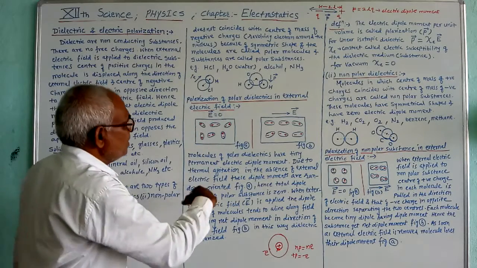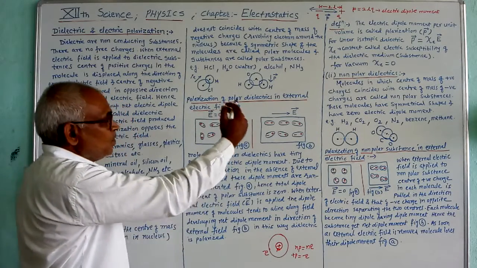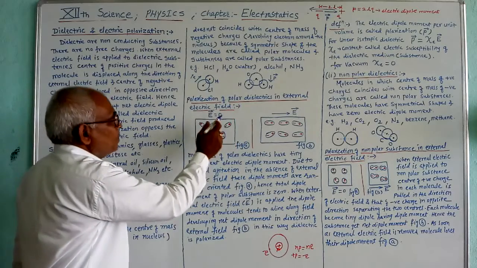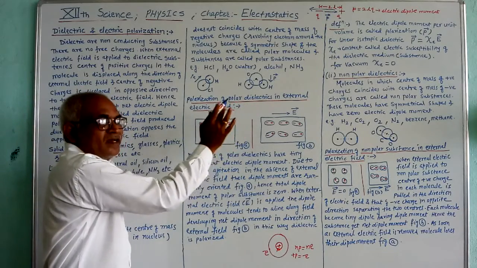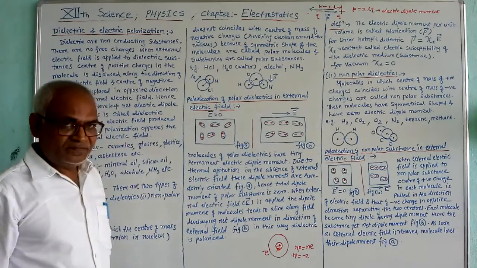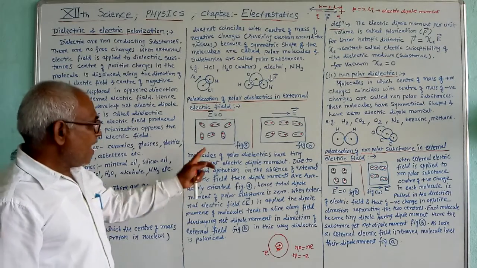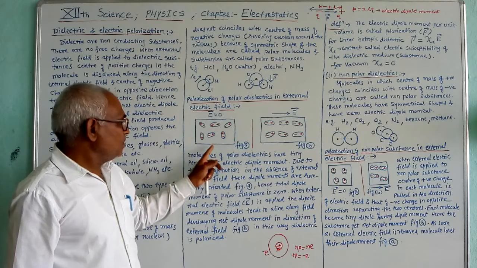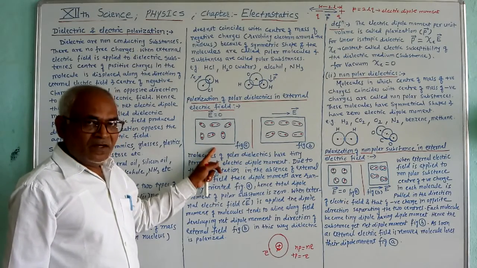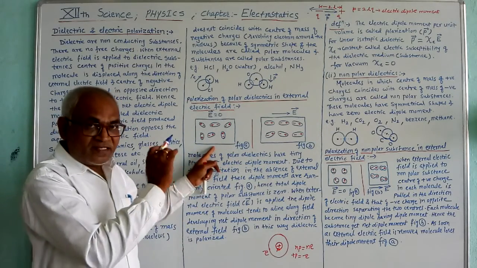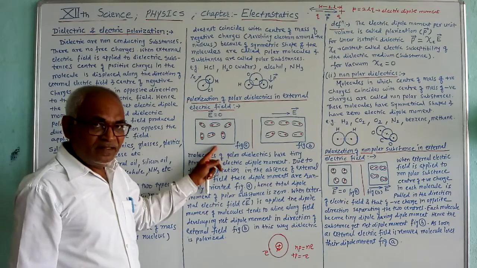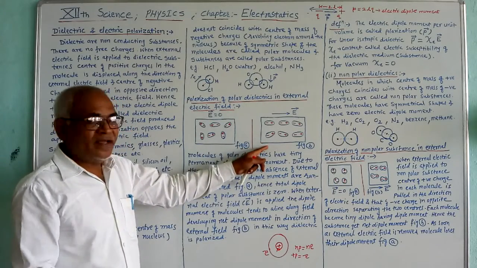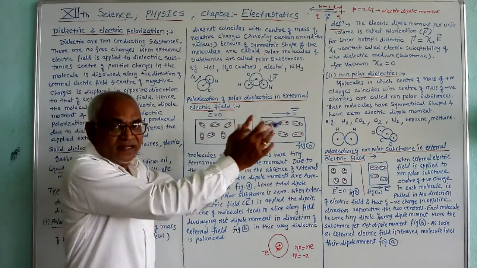After this, we have to see polarization of a polar dielectric when we apply the external electric field. Here I have shown polar substances in figure A when no external field is applied, and in figure B when an external electric field is applied.